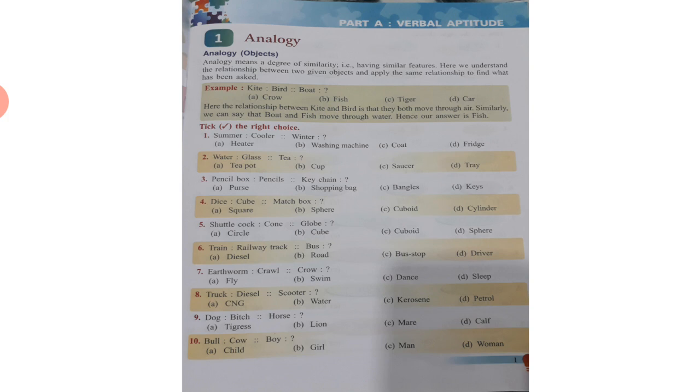Kite and bird both move through air. Similarly, we can say that boat and fish move through water. Crow also flies in the air. Fish is a water animal. Tiger is an animal but it is on land. Car is also on land. So fish is the only animal which can swim in the water. And boat also. So boat and fish are interrelated.